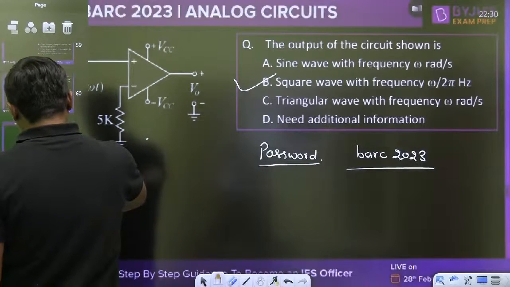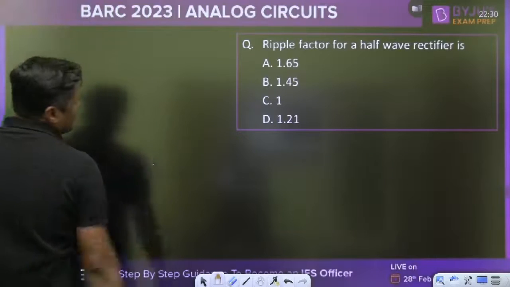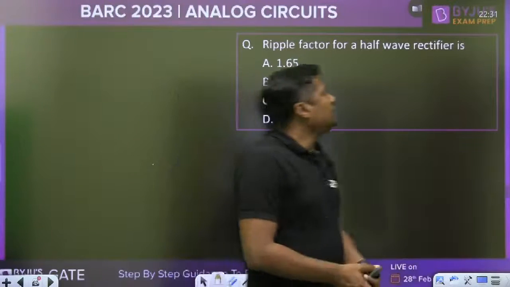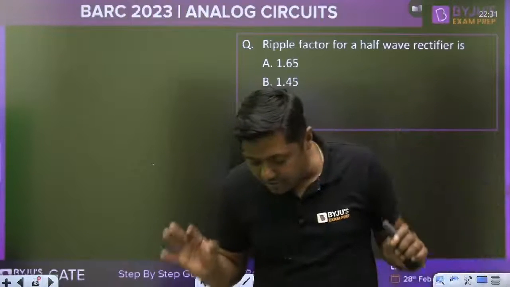Now last one, quickly give me the answer. Ripple factor for a half wave rectifier is, at the end, a very easy question. Ripple factor.